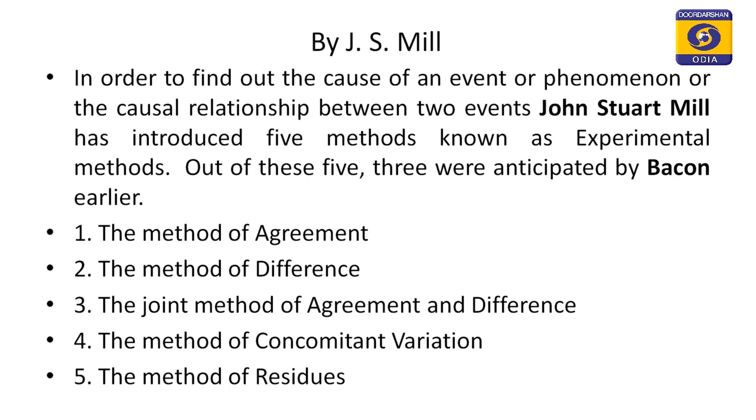Thus, John Stuart Mill has introduced the 5 methods for the determination of causal relationship, and those 5 methods are the method of agreement, the method of difference, the joint method of agreement and difference, the method of concomitant variation, and the method of residues.